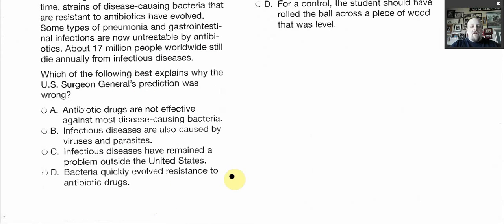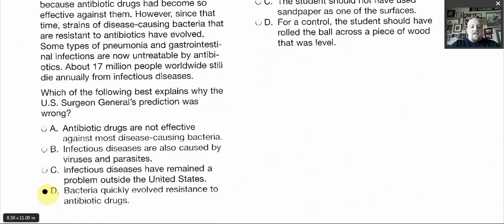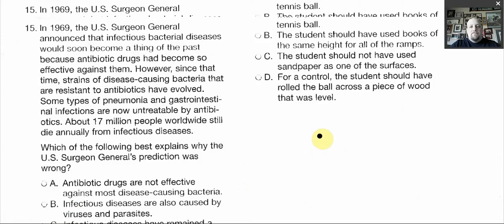Bacteria quickly evolved resistance to antibiotic drugs. So it says that directly in here. Strains of disease-causing bacteria that are resistant to antibiotics have evolved. So your answer is D, because that's the one that's clearly stated in here. All these other ones are just kind of guesses, so you just have to go with the one that's clearly stated.